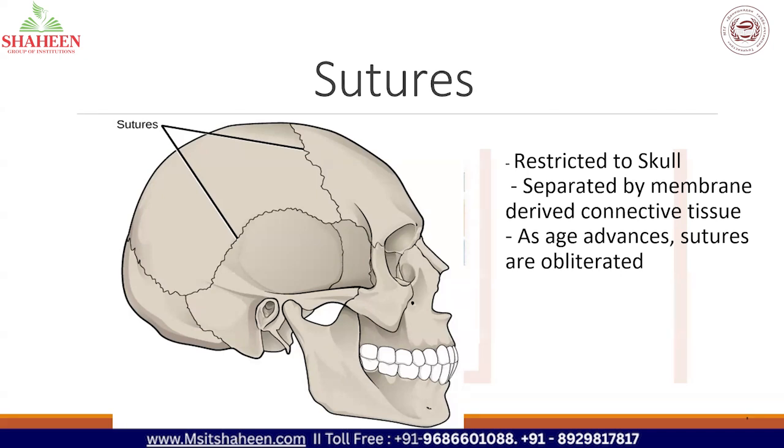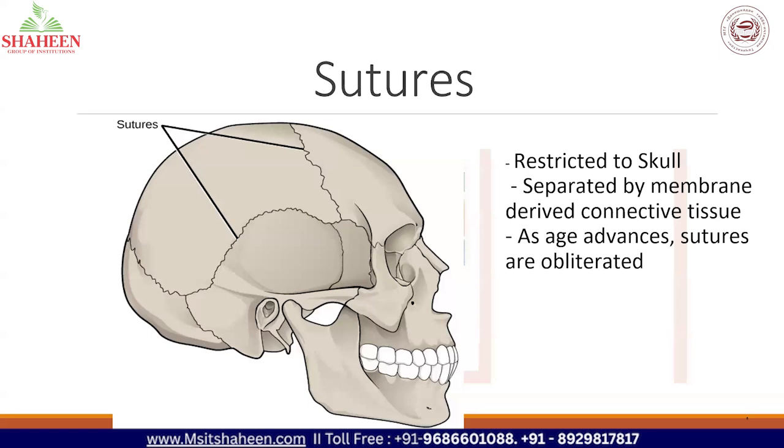Actually, it depends. The sutures start degenerating or obliterating from the mid 30s. It will be highly visible at the start of the 20s and 30s. After the 30s, the sutures will start obliterating, so it will not be that much visible. In some people, it will go off by 50 years. It is not mandatory that all the sutures should go off. It depends upon the genetics of the person. It may go off or may not go off. Thank you, ma'am.